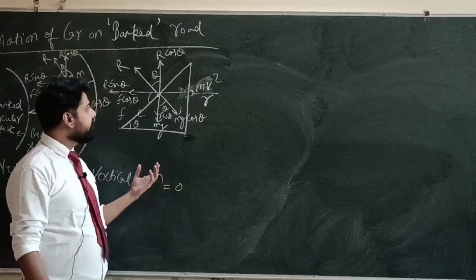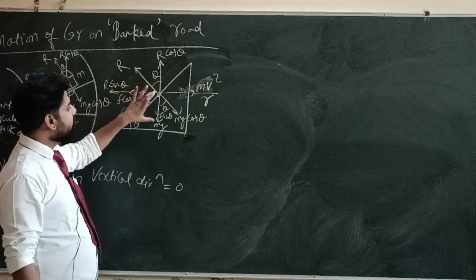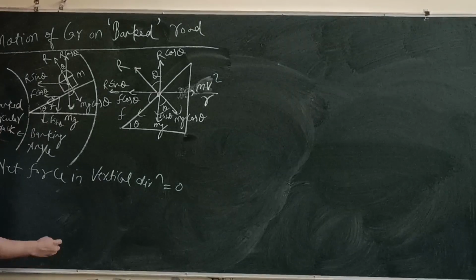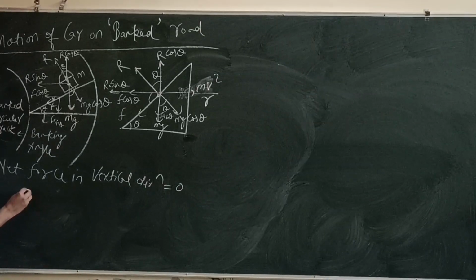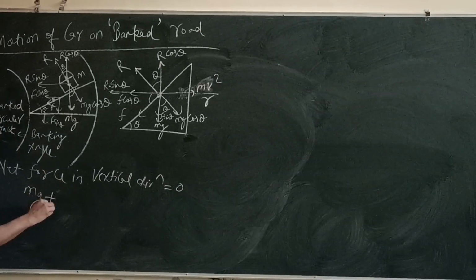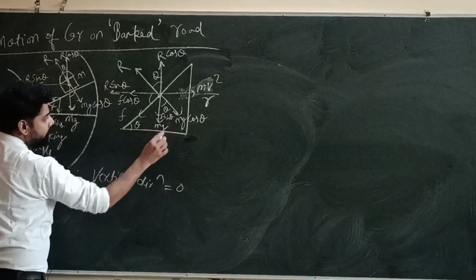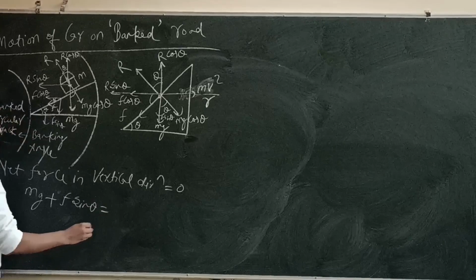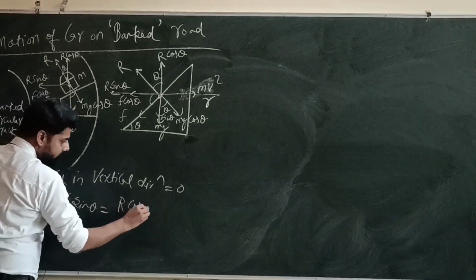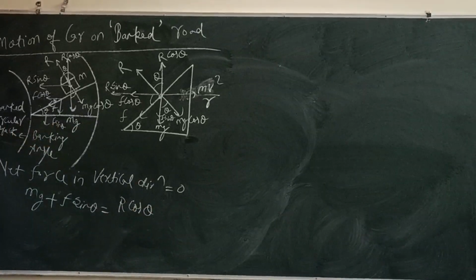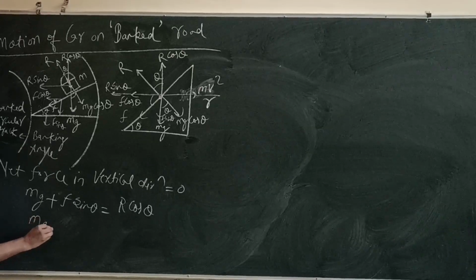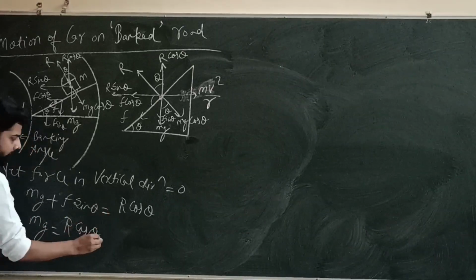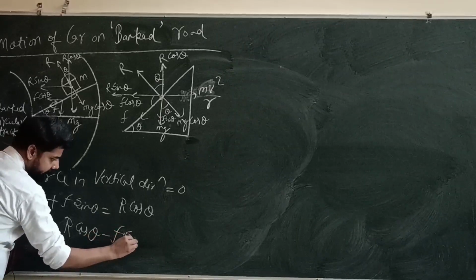So we can say mg plus F sin theta equals R cos theta, so mg equals R cos theta minus F sin theta.